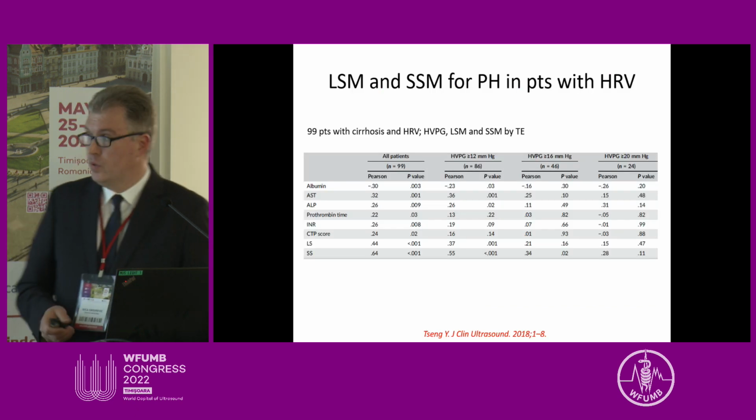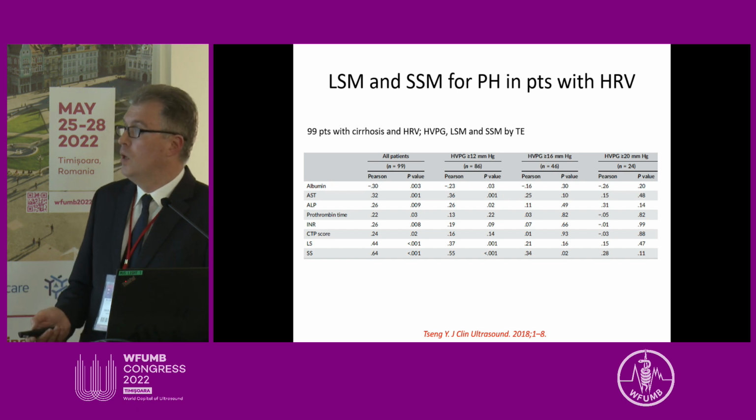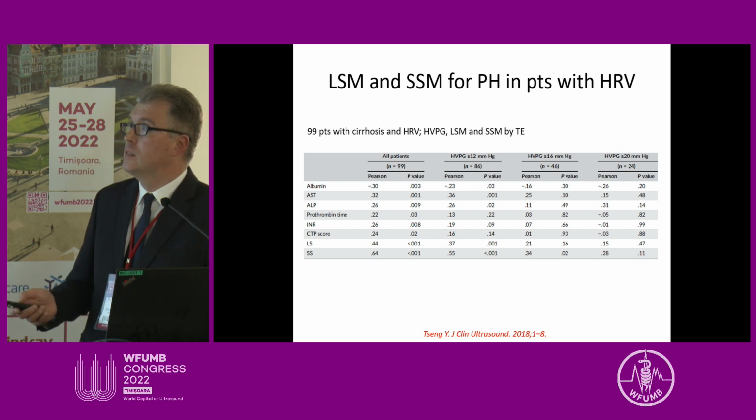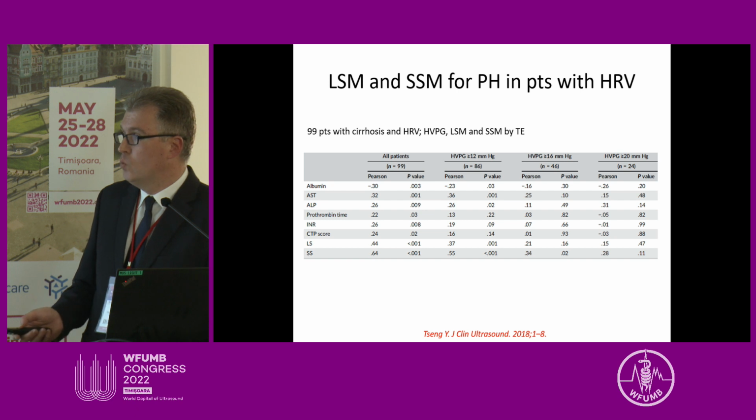A very similar observation was noticed in this study coming from Korea, in which they assessed liver and spleen stiffness in 99 cirrhotic patients with high grade portal hypertension. So they had patients in 3 categories of portal hypertension, with more than 12, 16, and 20 millimeters of mercury in HVPG, and they showed that the correlation of liver and spleen stiffness was different across these stages of portal hypertension.